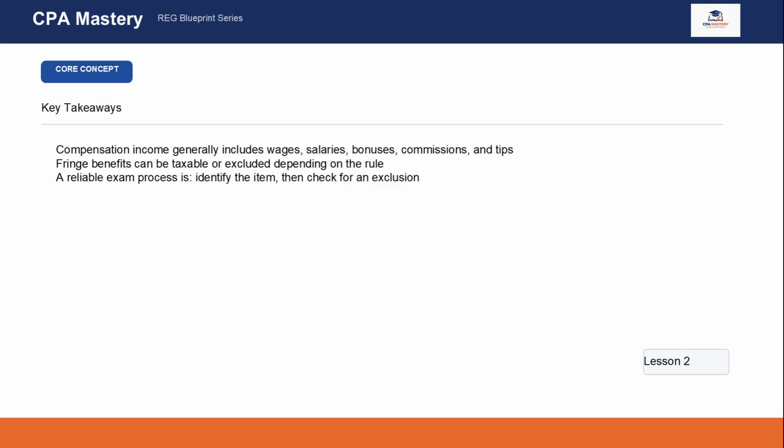Let's wrap up the lesson. Compensation income generally includes wages, salaries, bonuses, commissions, tips, and other payments received in exchange for services. These items are usually taxable and belong in gross income. Fringe benefits add another layer because some are taxable while others are excluded under specific rules. Employer-provided health insurance is one of the most important exclusions to remember. Most importantly, keep using a consistent exam method. Identify what the taxpayer received, decide whether it was connected to services, and then check for any exclusion. That process will help you answer compensation questions with much more confidence.